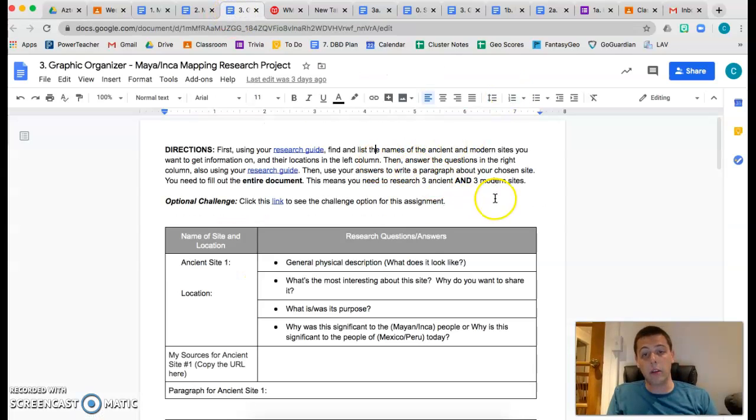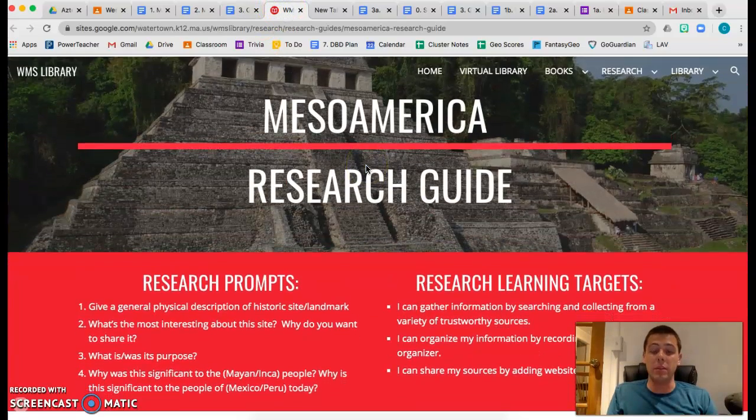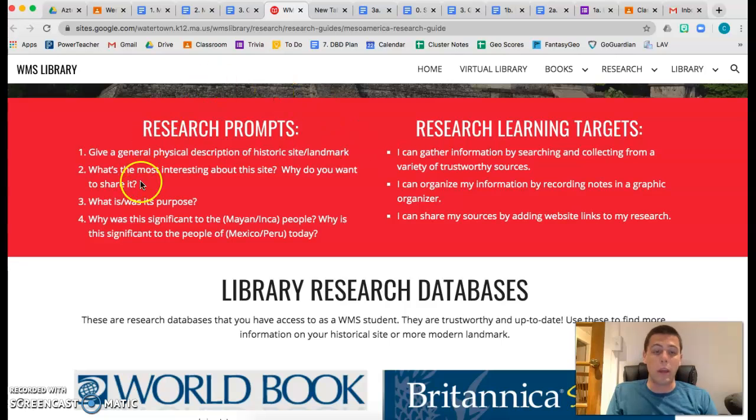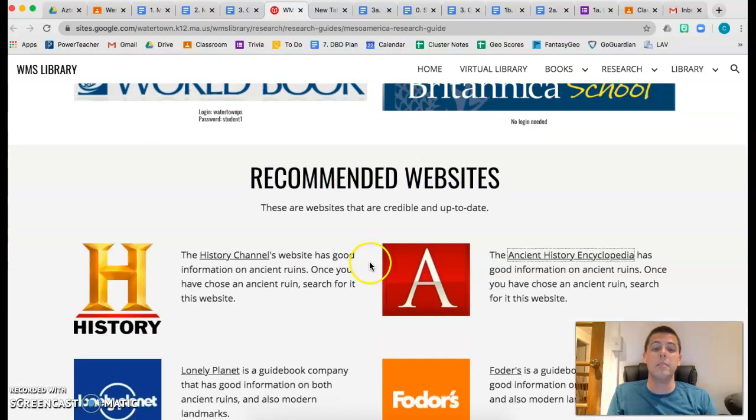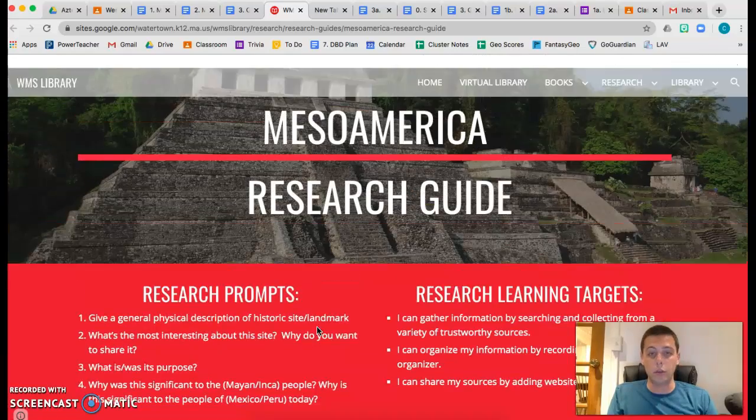If we look at it and we look at the directions, we see it says, first, using your research guide, find and list the names of the ancient and modern sites you want to get information on and their locations in the left column. So this research guide that we have here was made by Miss Maroney Wagner. She did an awesome job. We have some research prompts on here. We have our learning targets, and then we have some databases and different websites to go to.